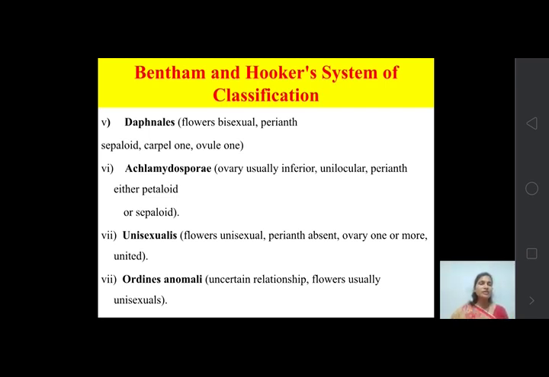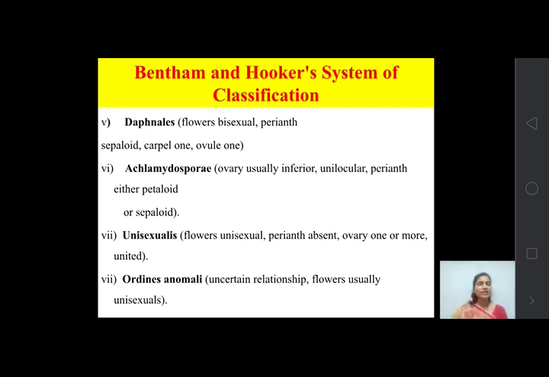Then the sixth series is Achlamydosporae. The characteristic of this series is ovary usually inferior. It is unilocular also, showing only one locule. Then the perianth is either petaloid or sepaloid. In the case of daphnales, the perianth is always sepaloid, but in the case of Achlamydosporae, it is either sepaloid or petaloid.